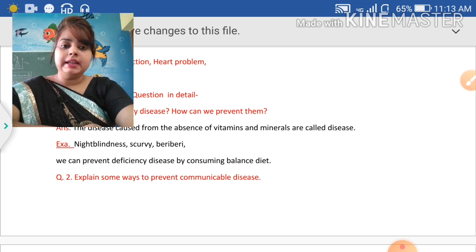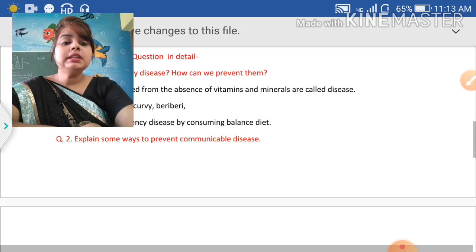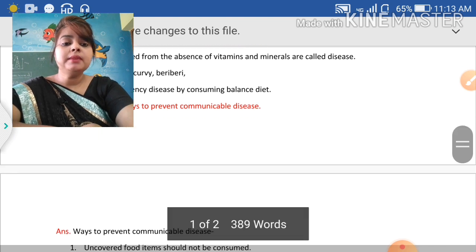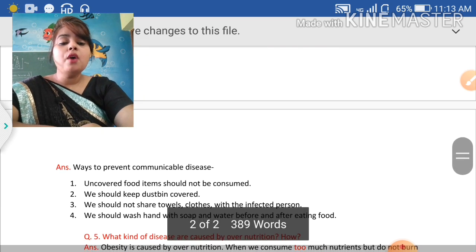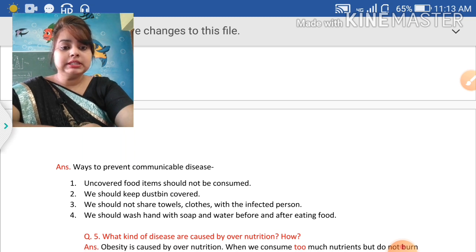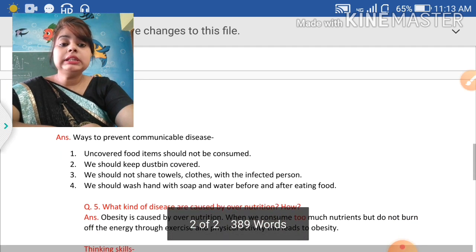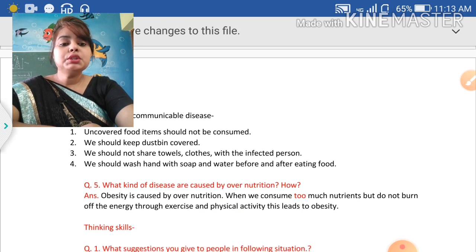Moving on to the next question: explain some ways to prevent communicable disease. Means how do we prevent communicable disease? Uncovered food items should not be consumed. We should keep the dustbin covered. We should not share towels and clothes with the infected person, and we should wash hands with soap and sanitizer and water before and after the meal.